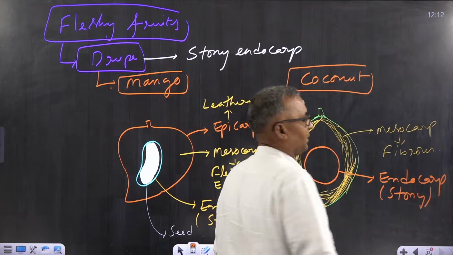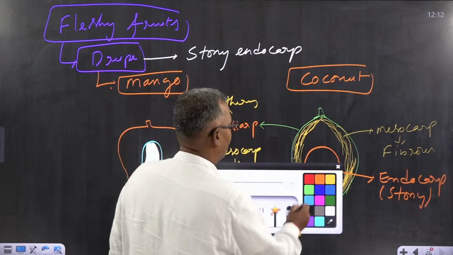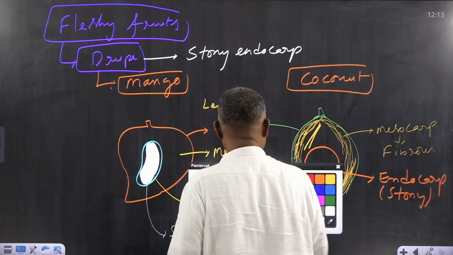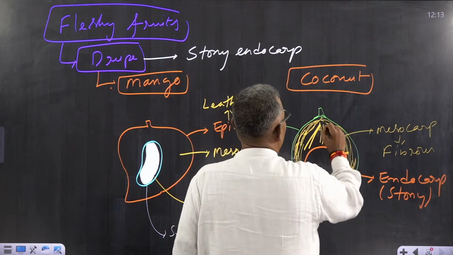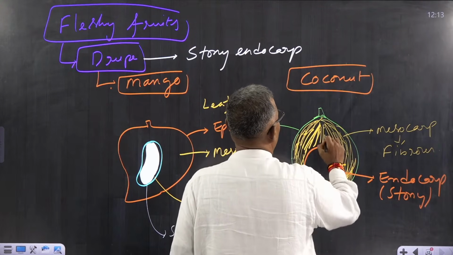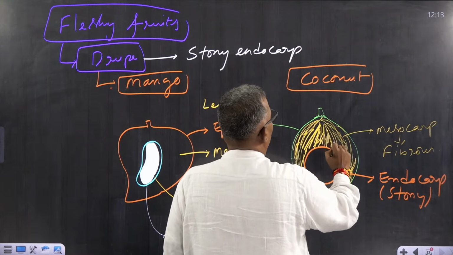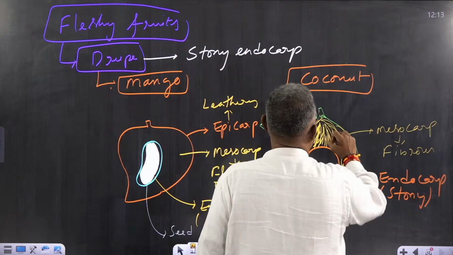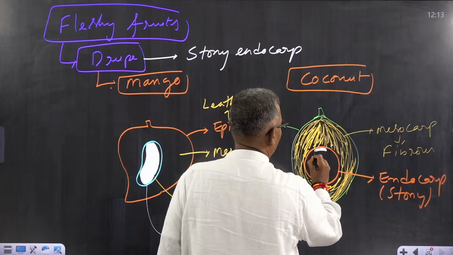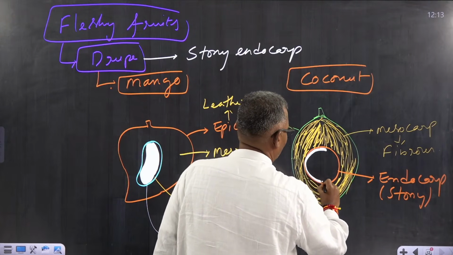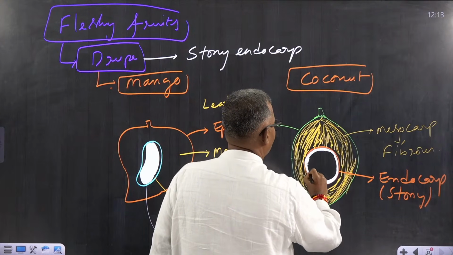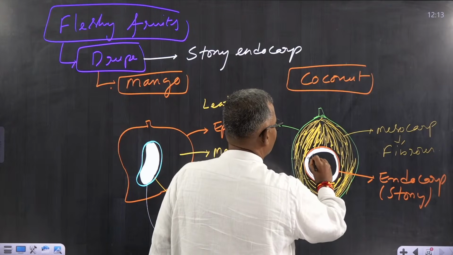This endocarp, usually we call it coconut, like this coconut, we break it while offering to the god, or even at home while preparing the coconut related food products. We break this endocarp, and then if you break this endocarp, inside you can find a white colored kernel, isn't it? White colored kernel is present inside the endocarp.